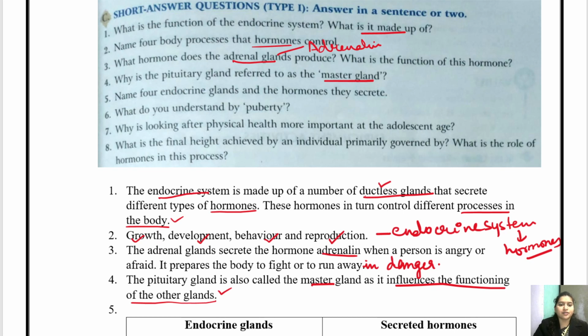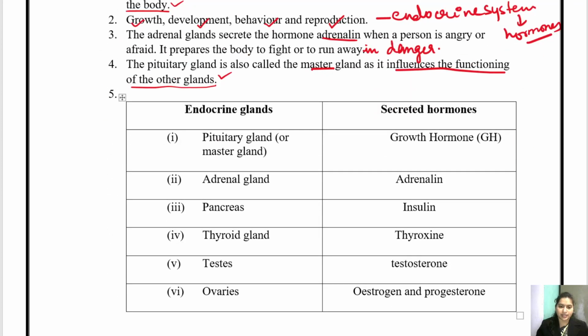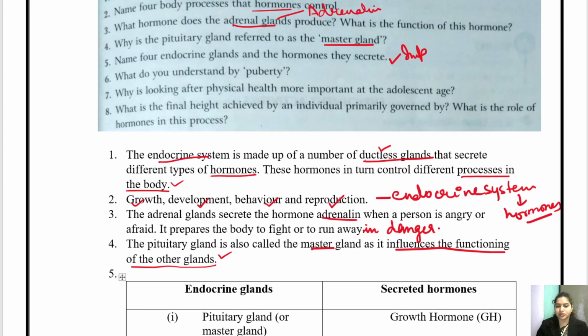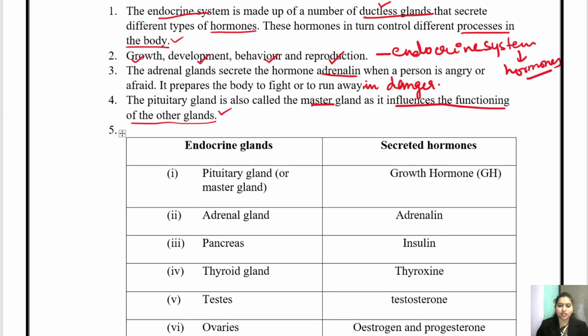Next, name four endocrine glands and the hormones they secrete. Children, this question is very important. Okay, so we have already discussed it many a times in the class, but let's see. Though they are asking for four endocrine glands, I have mentioned all six, so you will write all six so that you can remember it.